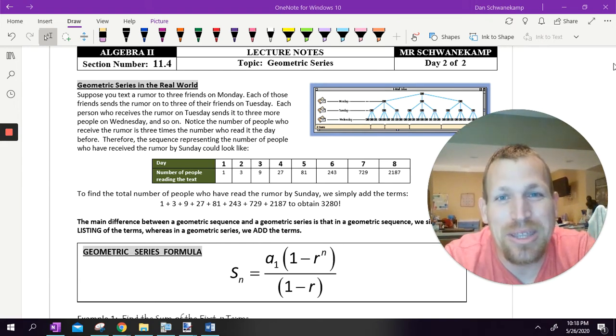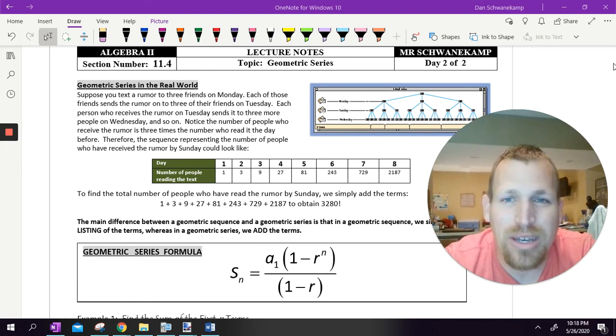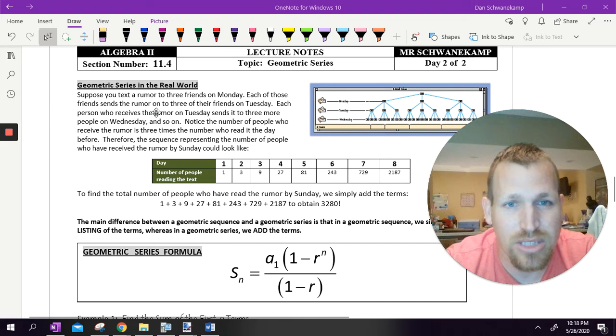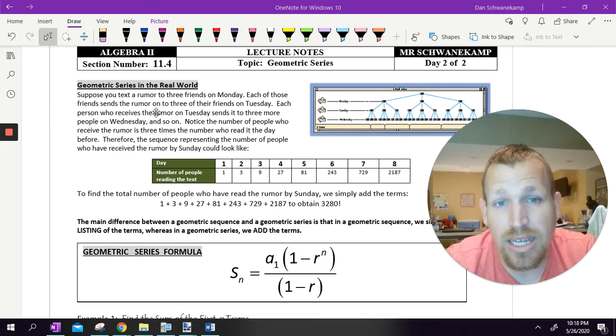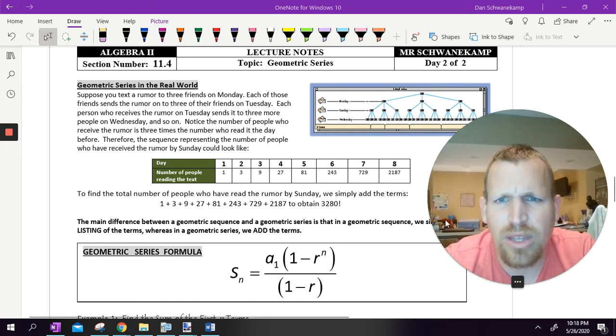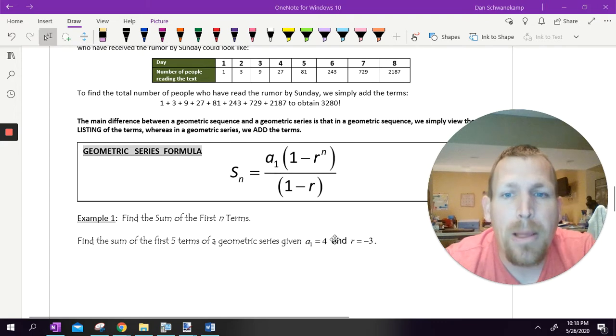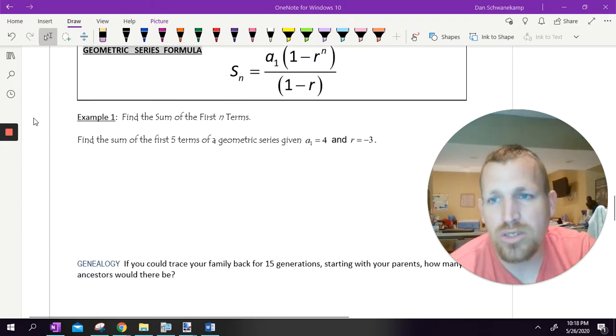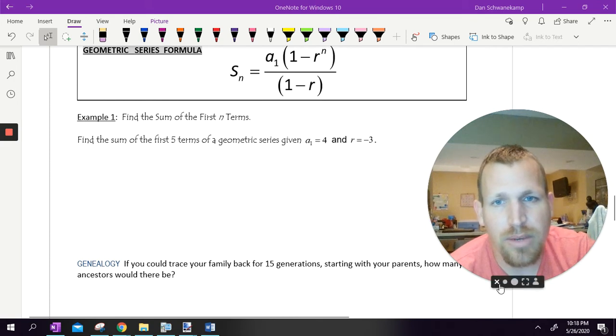Today we're finishing with geometric series. So again, we're just kind of rolling right along from where we've been. We're dealing with geometrics, so our numbers are going to get bigger pretty quickly. There's some real world stuff to this. YouTube videos, especially watching the amount of people that watch a video each day and working with that. That's definitely a geometric series that's happening. Reading through that top part there, you can see it. All right, so geometric series, let's see how this works. So here we go.